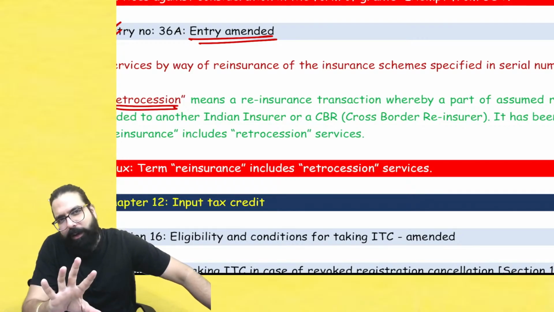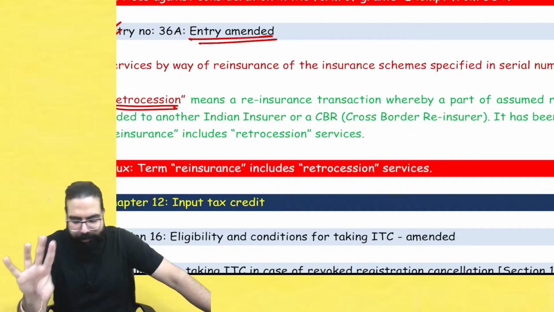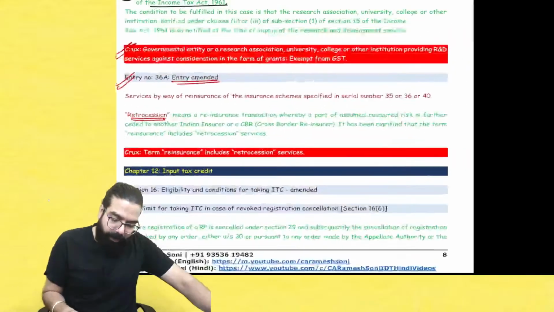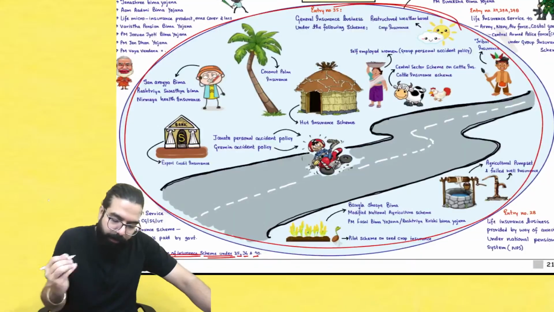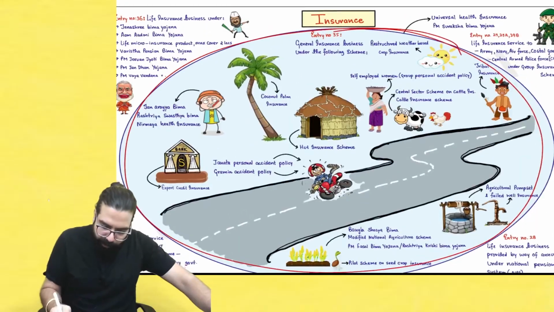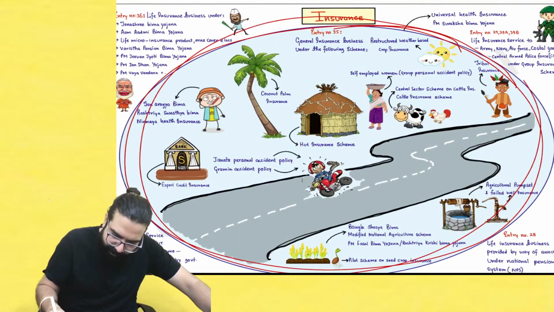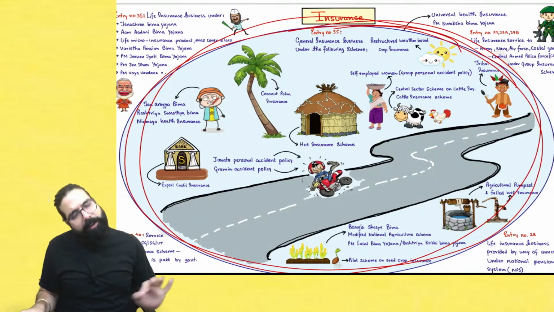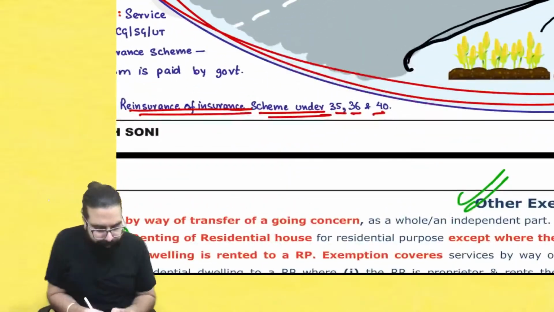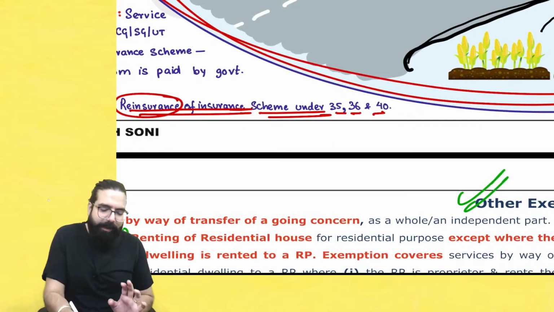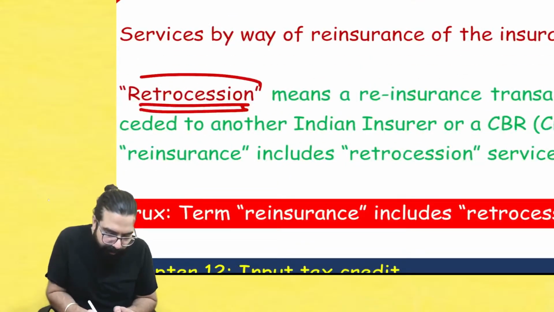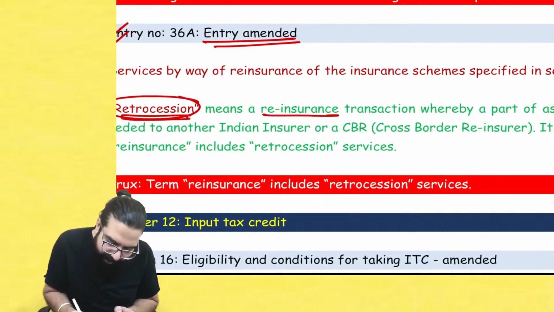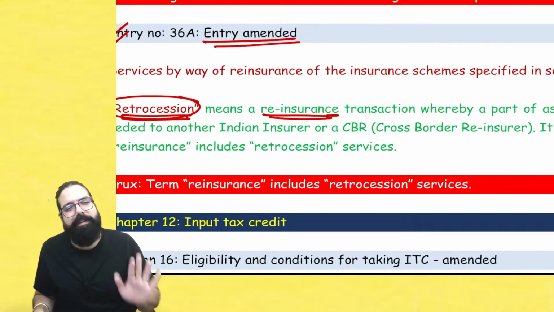Something similar to that. So they are saying that is also exempted. Total bakwas it is, nothing very important from exam point of view. But you can remember that when all these services are given, insurance is exempted and the reinsurance of all these services is also exempted. This was already told over here. By chance, if you see the word retrocession being used, retrocession means reinsurance only. It's a reinsurance transaction only.